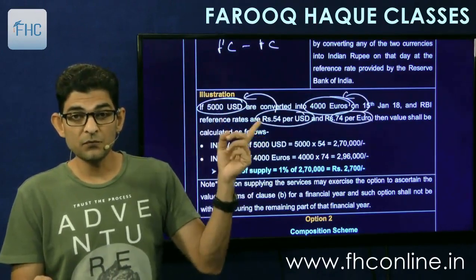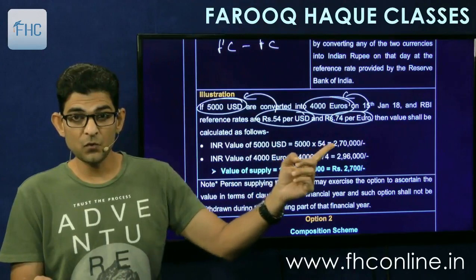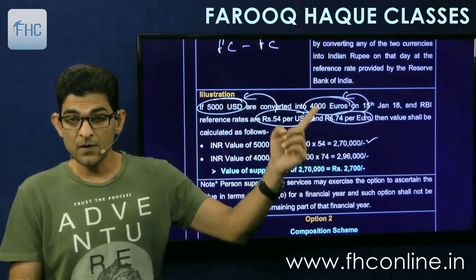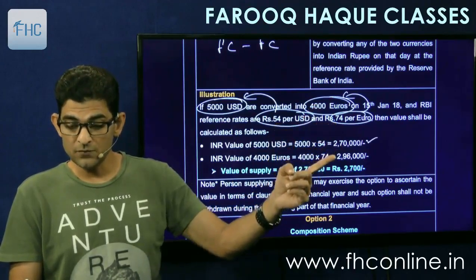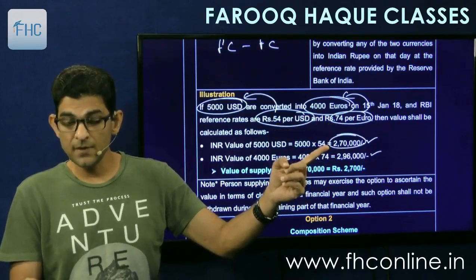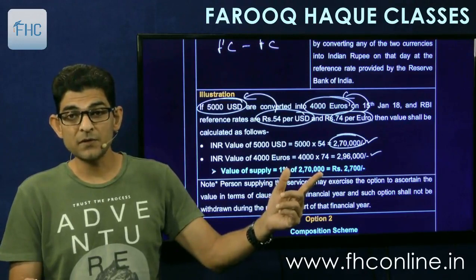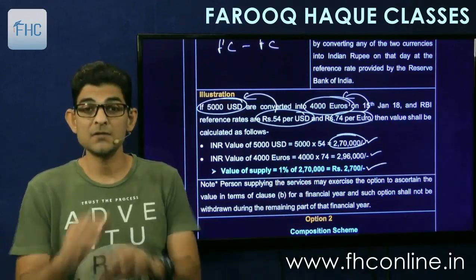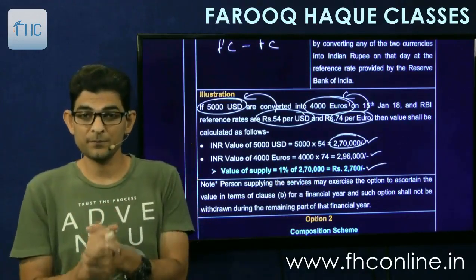So 5,000 into 54 gives us 2,70,000. 4,000 into 74 gives me 2,96,000. The lesser of the two is 2,70,000. So I'll take 1% of 2,70,000, that is 2,700, the value of the transaction.